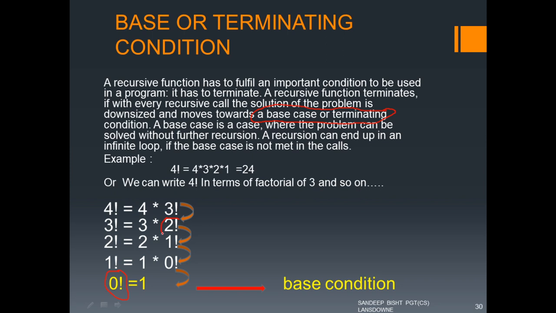So this will return 2, and this 2 will multiply with 3, and 3 twos are 6. So factorial 3 will return 6. Here we will have 6, and this 6 will get multiplied with 4, and we will get 24. So factorial of 4 is 24.